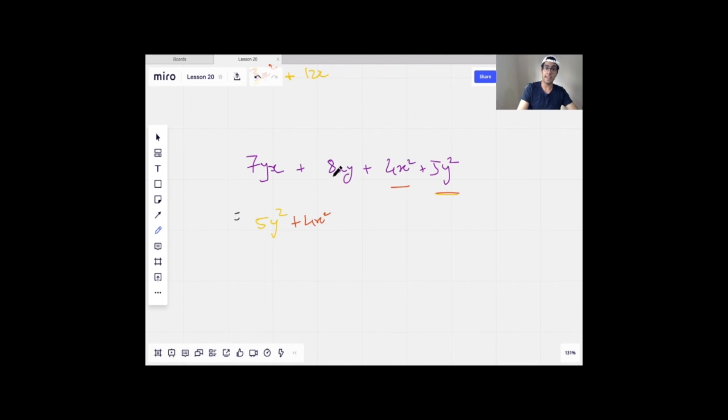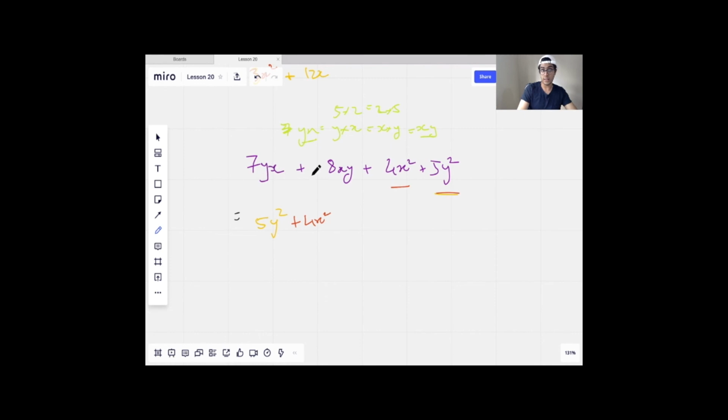But now here, this 8xy and 7yx, that's actually a bit cheeky of what the question's done. Because yx just means y times x. But y times x is the same thing as x times y, right? Say, for example, 5 times 2 is 10, which is the same as 2 times 5. So in multiplication, it doesn't matter which one goes first. And since x times y is xy, these two are actually like terms, but they look a bit different. So that's something that might catch you out sometimes.